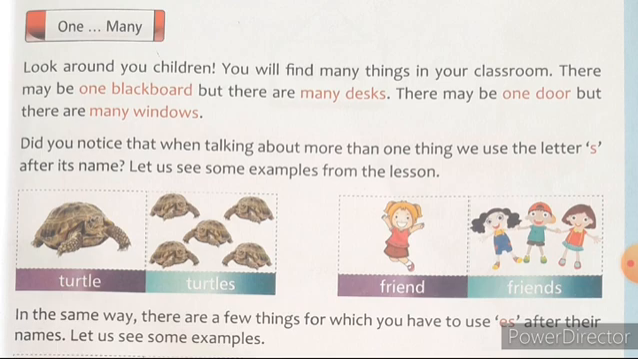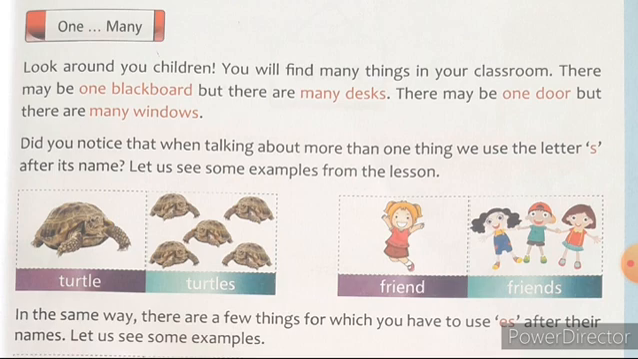Now look at this first example. Turtle. How many turtles are there? Only one turtle is there. So look at the spelling, T-U-R-T-L-E is turtle. Whereas on this side, how many are there? There are 5 turtles. So here we add the letter S to convert into many. Only one is a turtle, whereas more than one is turtles. Now look at this side. Friend. There is only one girl here. So friend.